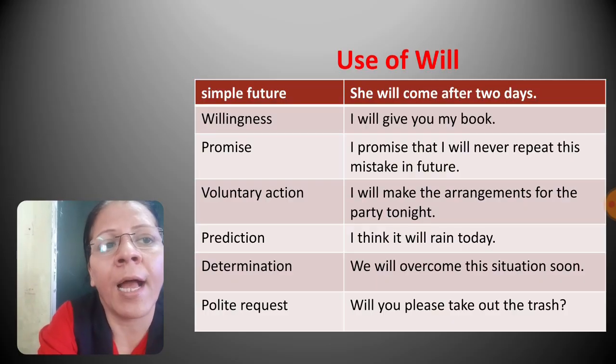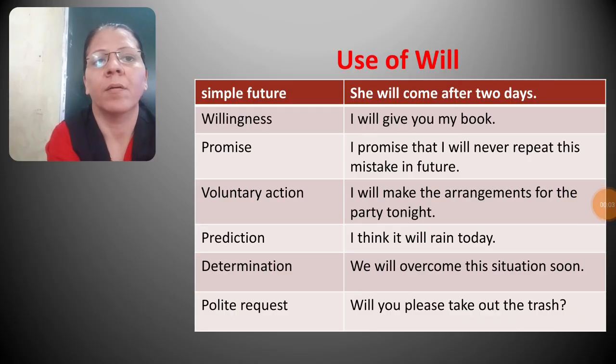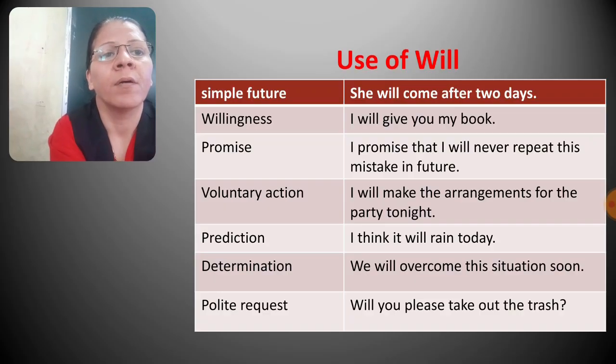For example, I think it will rain today. The next use is to show determination. If you are determined to do something, we use will. For example, we will overcome this situation soon.